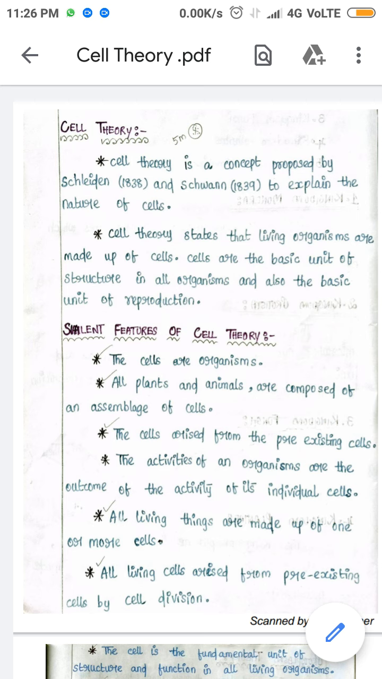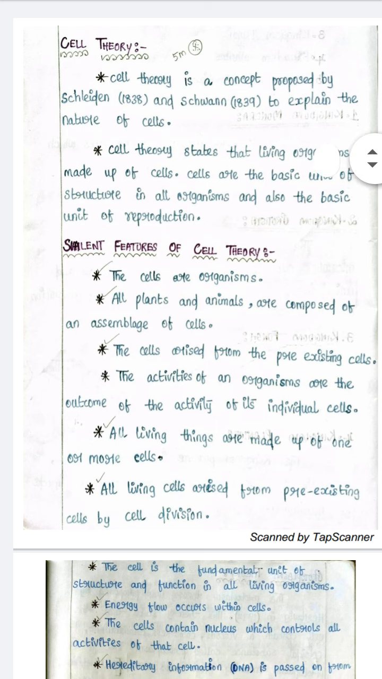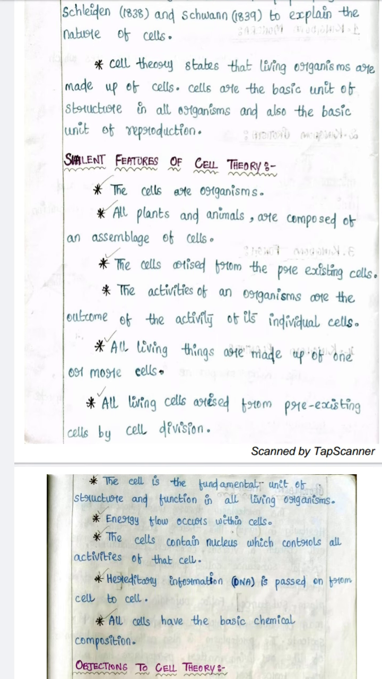We have the salient features of cell theory. The cells are organisms. All plants and animals are composed of an assemblage of cells. The cells arise from pre-existing cells. The activities of an organism are the outcome of the activity of its individual cells. All living things are made up of one or more cells. All living cells arise from pre-existing cells by cell division. So these are the salient features of cell theory.